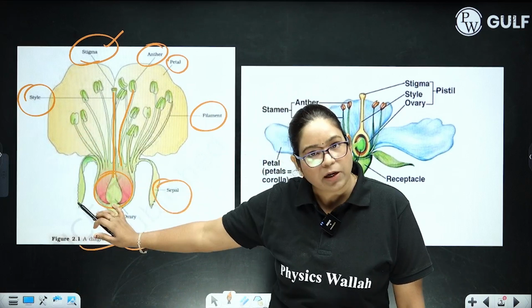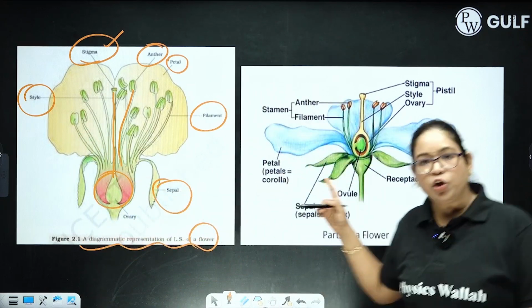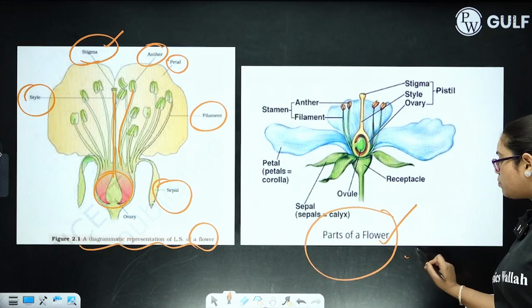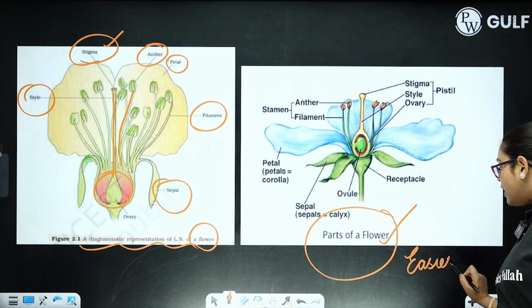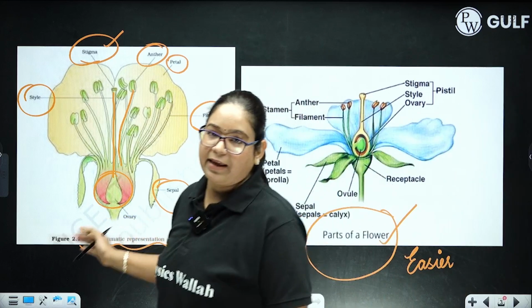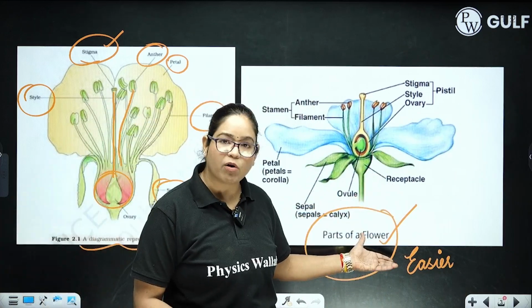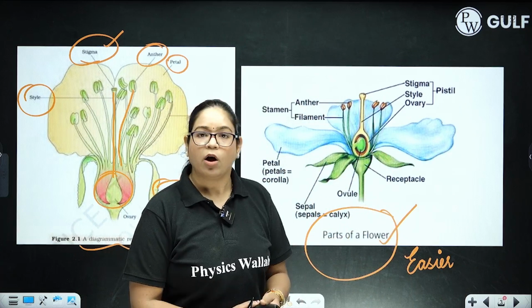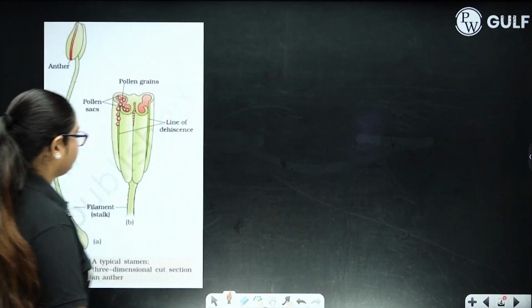If you are not able to draw this diagram, you can use this figure. I have made another figure that is much easier as compared to your NCERT diagram. So you can draw this diagram also, and all the labelings are very important. Okay, coming to the next diagram.